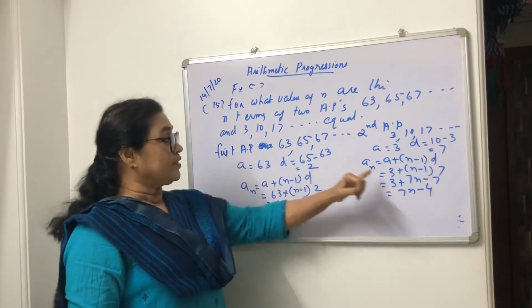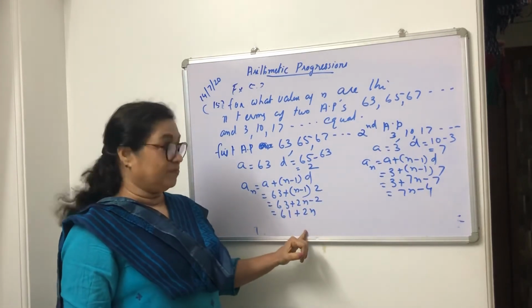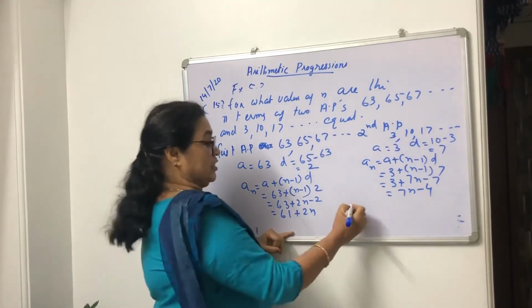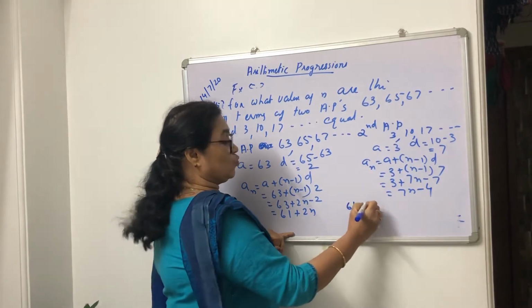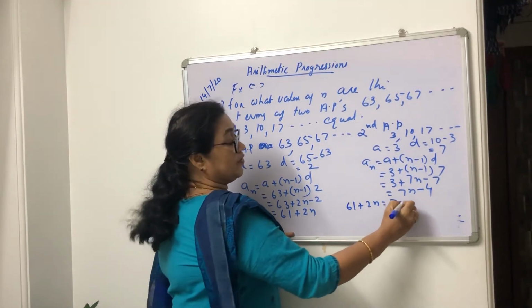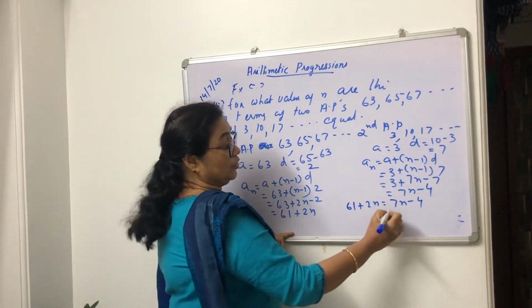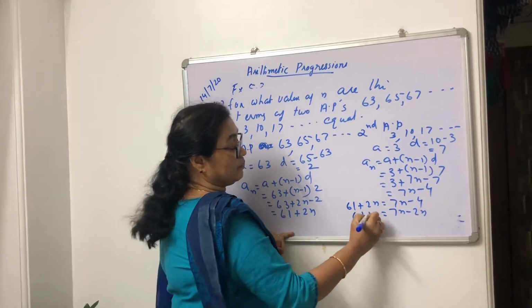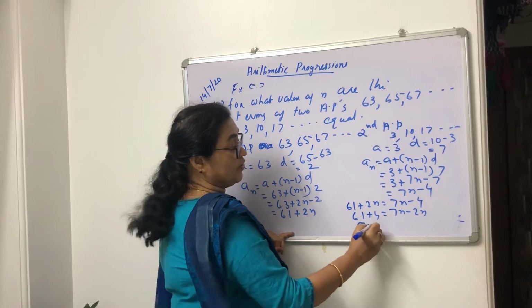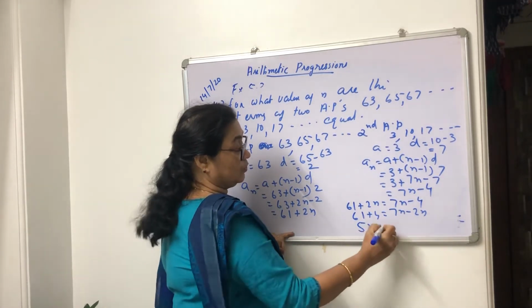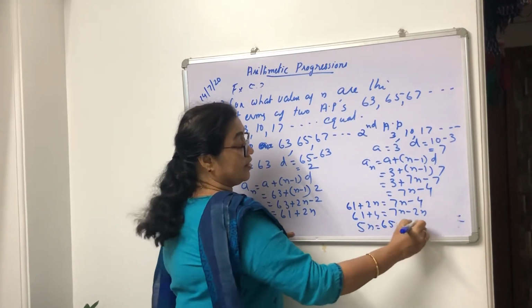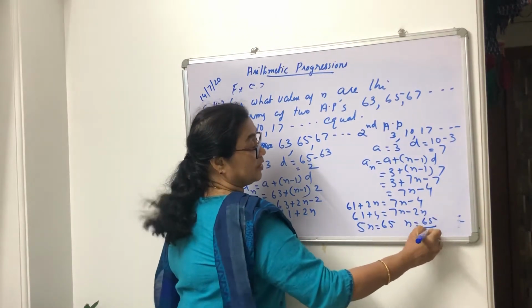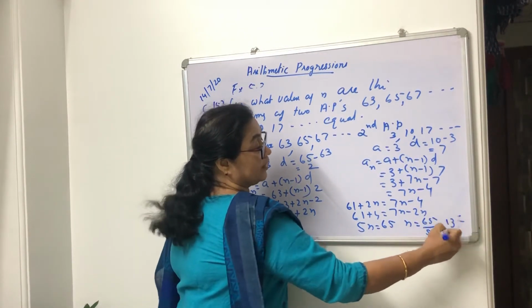These two APs are becoming equal. So therefore 61 plus 2n equal to 7n minus 4. So 7n minus 2n is 61 plus 4, 5n equal to 65, n is equal to 65 by 5, that is 13.